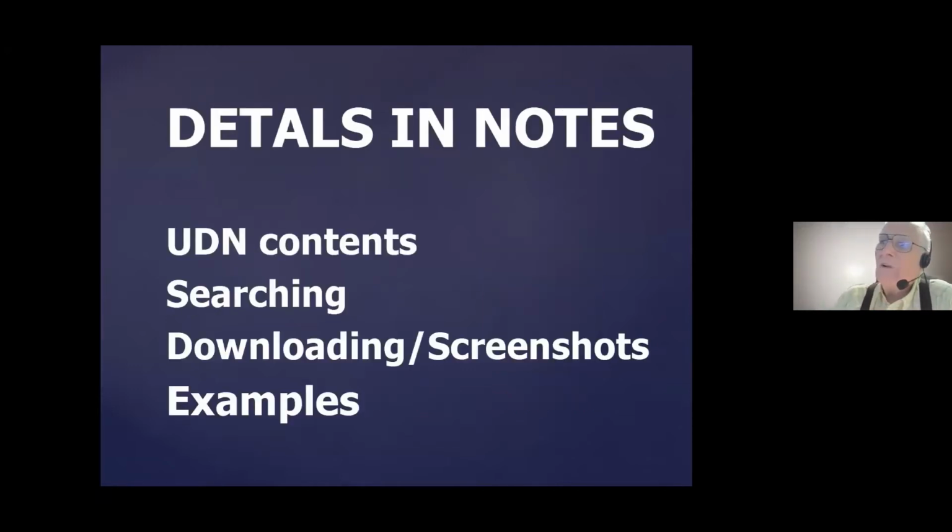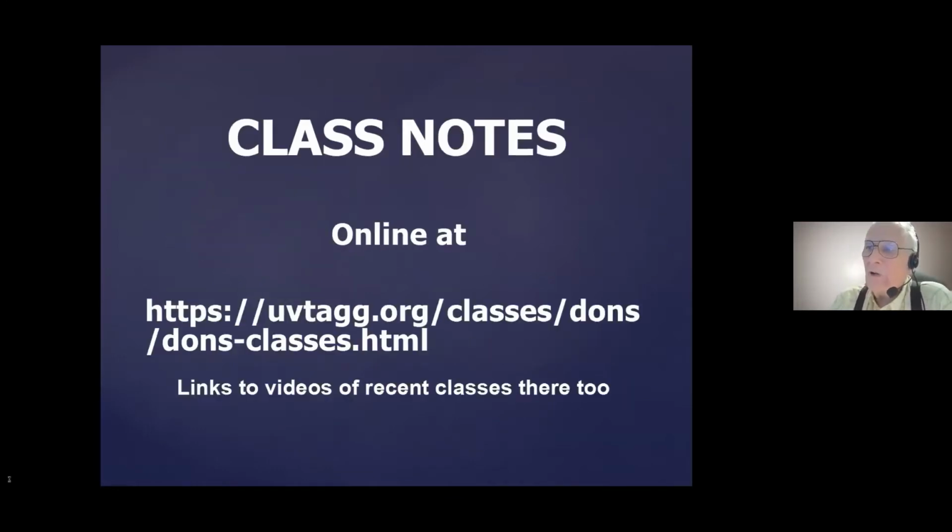The details that are in the notes are going to be the following. This is the Utah Digital Newspapers website. We're going to talk about the contents that are in there, searching, how you search on the digital newspapers, how you download and use screenshots for them, and we'll show some examples of all of that. So that's the general idea.